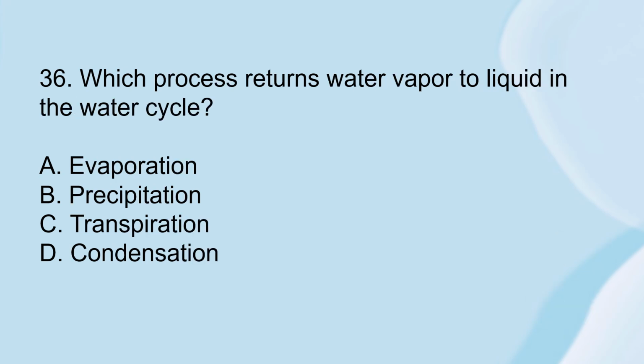Number 36. Which process returns water vapor to liquid in the water cycle? Letter A, evaporation. Letter B, precipitation. Letter C, transpiration, or letter D, condensation.